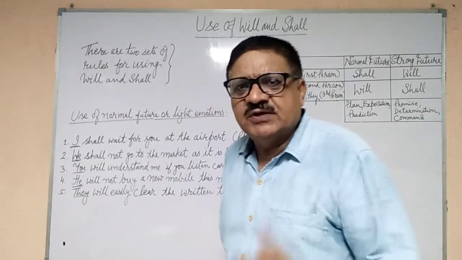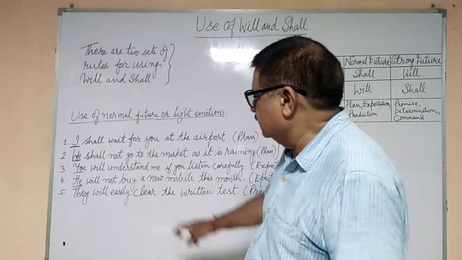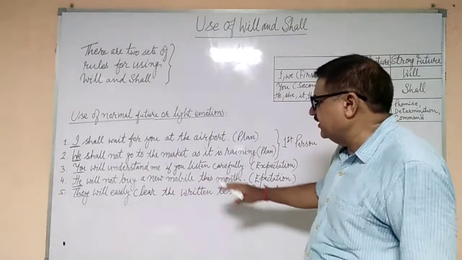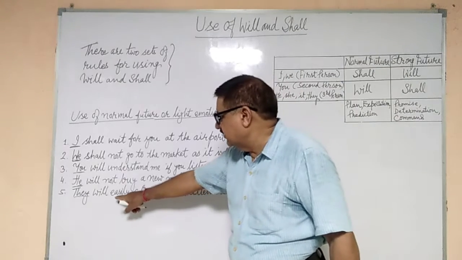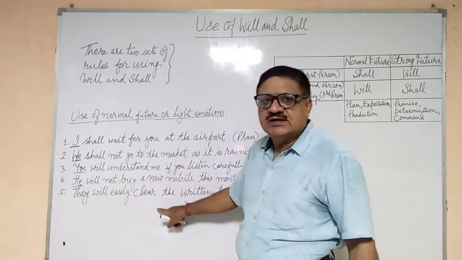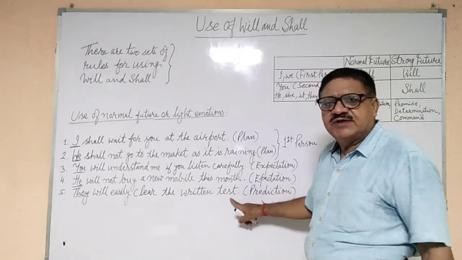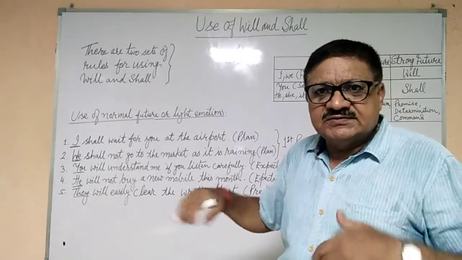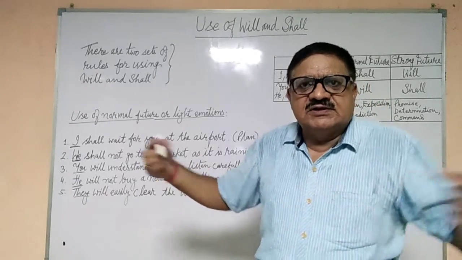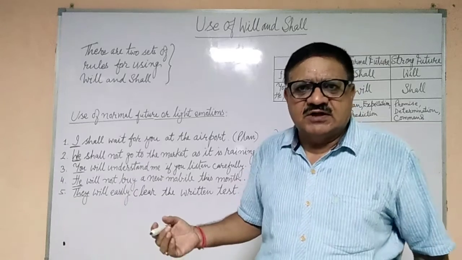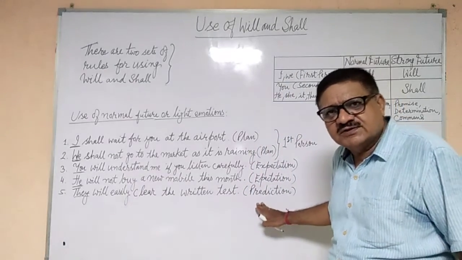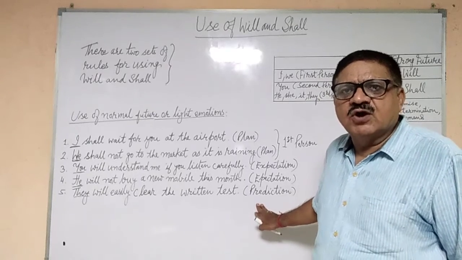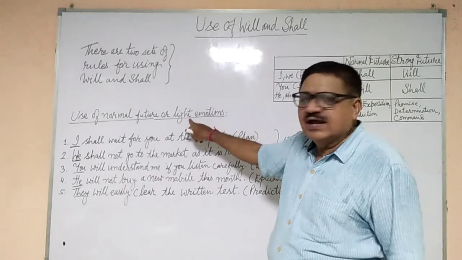If it is "they" in place of he or she, for that also, if it is a prediction, we have taken a case of prediction. What is that prediction? They will easily clear the written test. The teacher declares that they will easily clear the written test because they are well prepared. So if it is a prediction, this prediction also comes under normal future or light emotion.